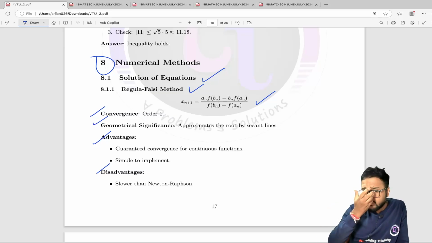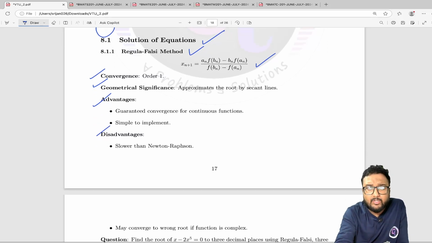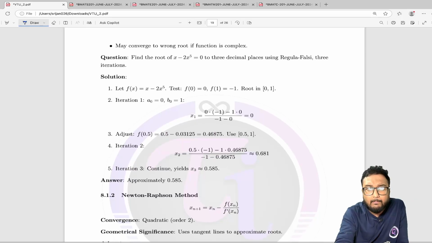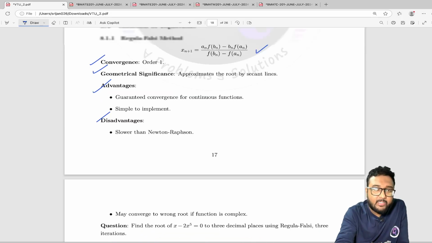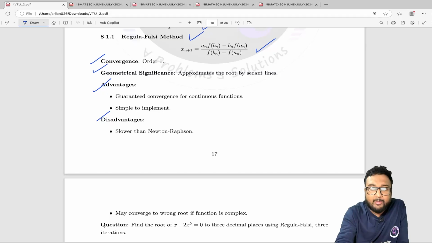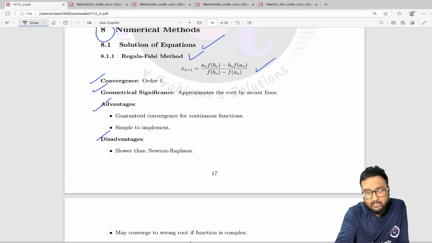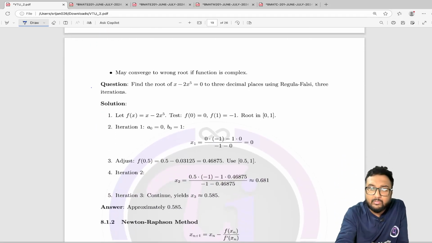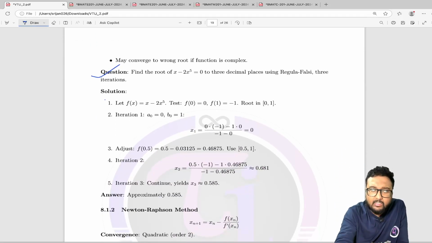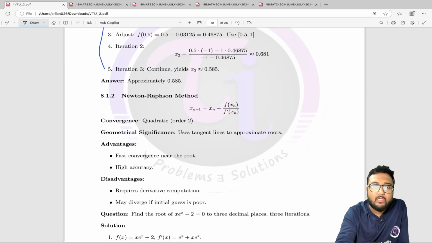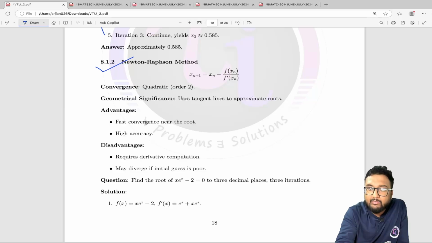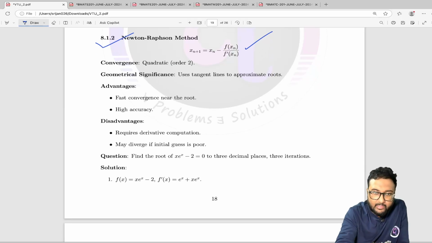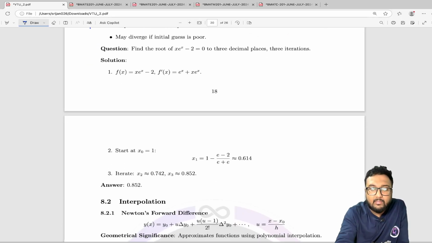Next, after the regula falsi method, the way that I have made this PDF is that I have kept here the iteration formula, convergence, geometrical significance, advantages, disadvantages, as you can see, and one dedicated question mentioning the steps of that particular method as much as possible. Then we have the Newton-Raphson method. Again, we have the formula here and all the details of it, and then one question.